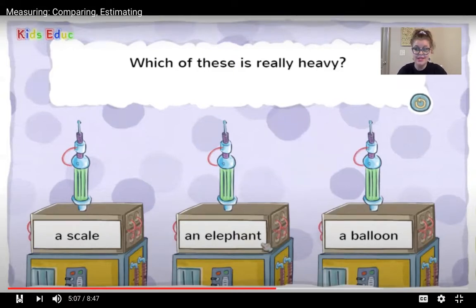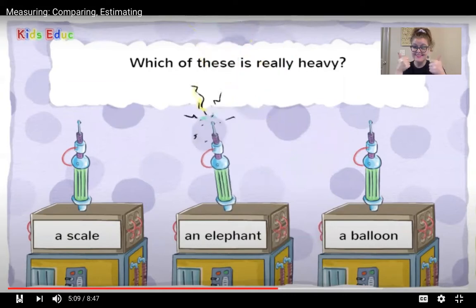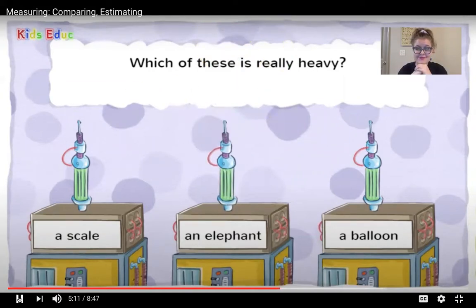An elephant. An elephant? Correct. Good job. When something is heavy, that means it weighs a lot.